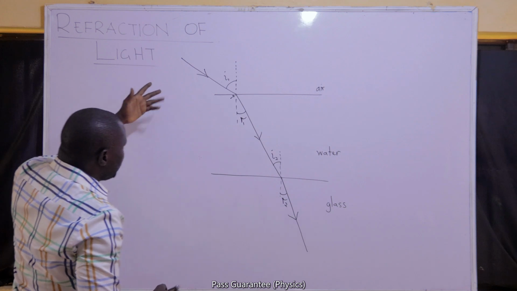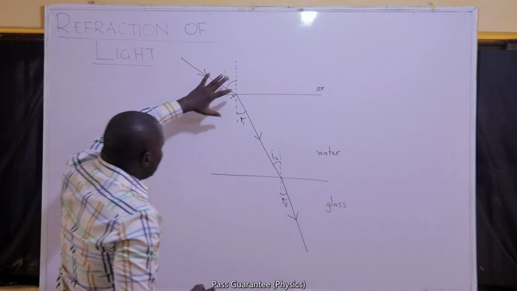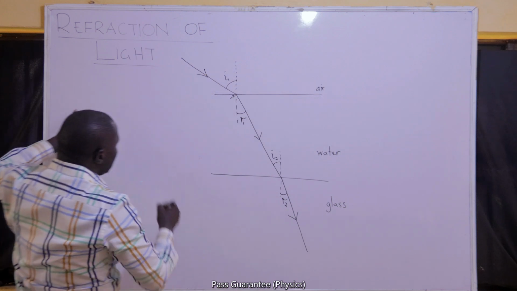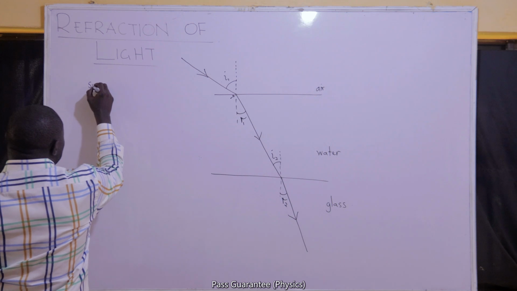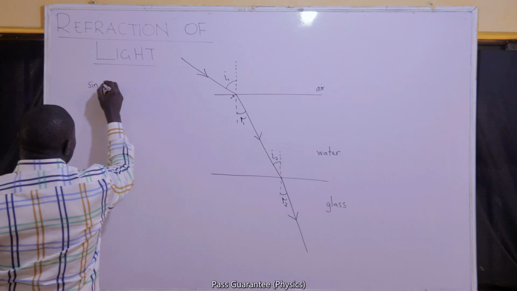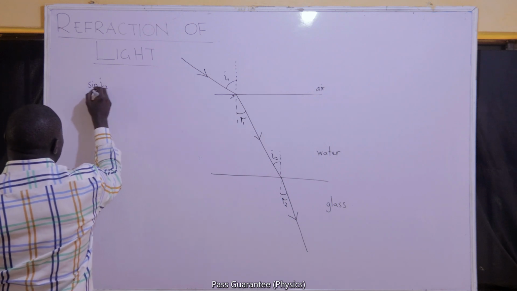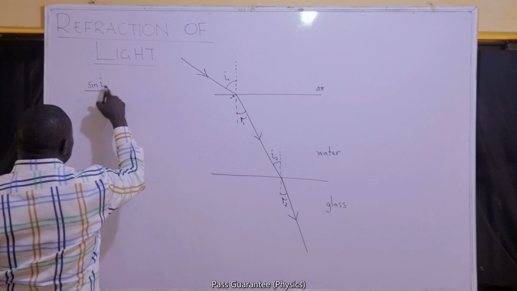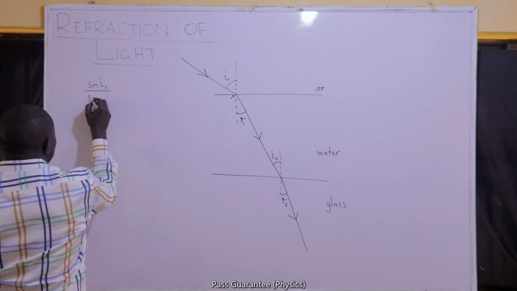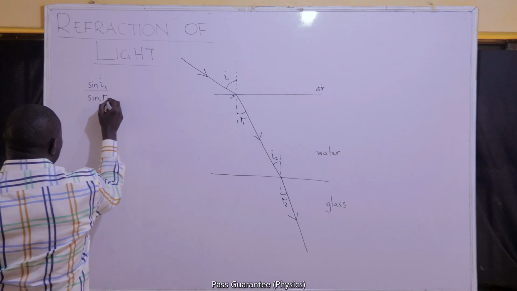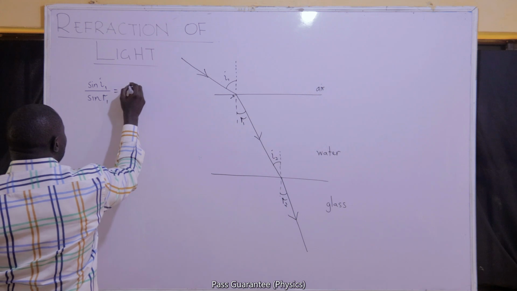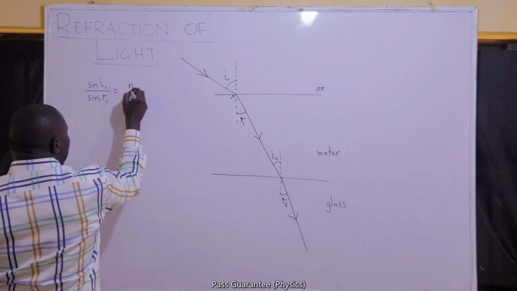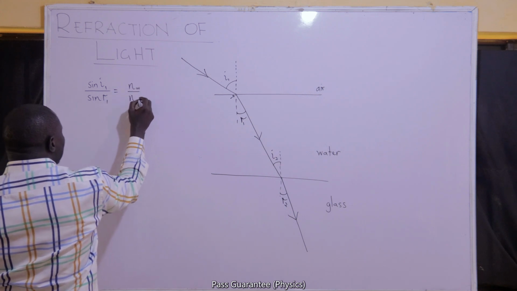Now, I can solve the problem by first using Snell's law here. The ratio of the sine of the angle of incidence to the sine of the angle of refraction must be equal to the refractive index of water over the refractive index of air.